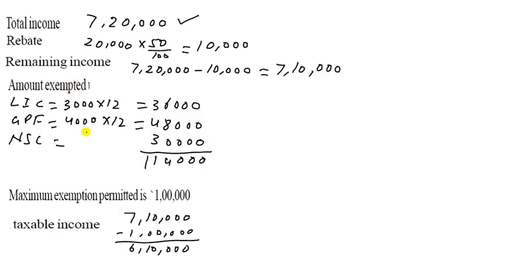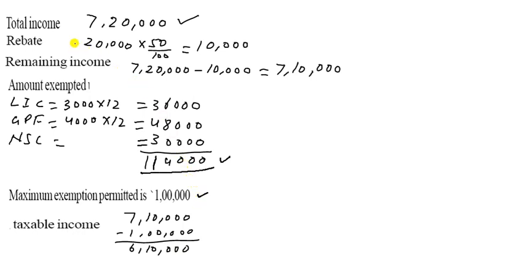Okay, so what will happen for this one? The 30,000 amount is here. Now add this: 0 and 0 and 0, 8 and 6 and 8, that is 14, and 3 and 4, 4, 4, 8 and 3, 11. So that is the exempted money, but this money exceeds 1 lakh. So it is not allowed; only 1 lakh is exempted. So 7,10,000 minus 1 lakh, so we get 6,10,000.